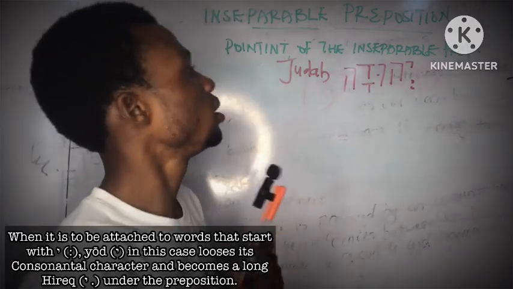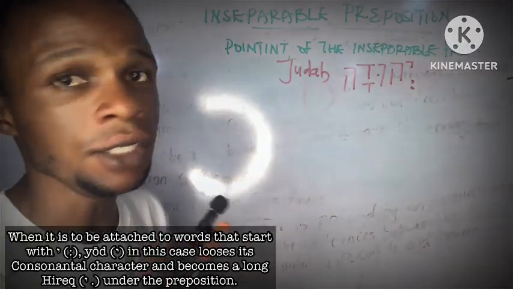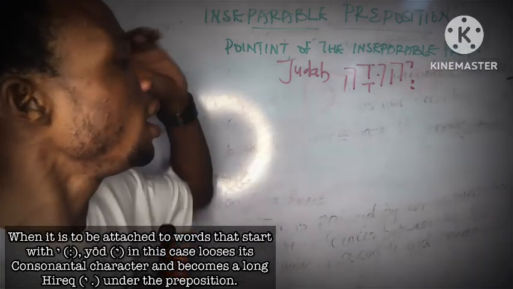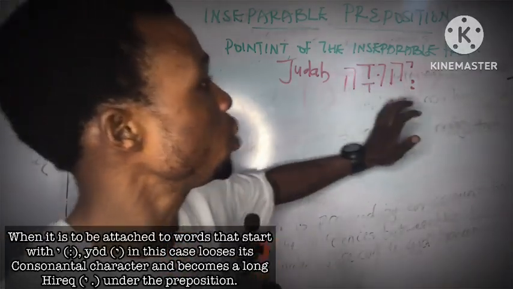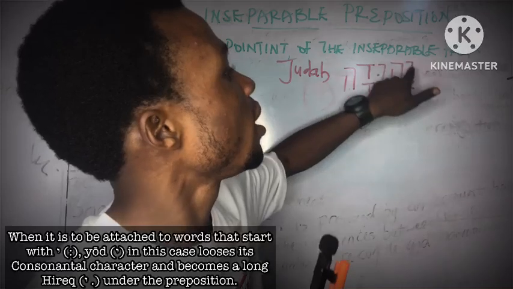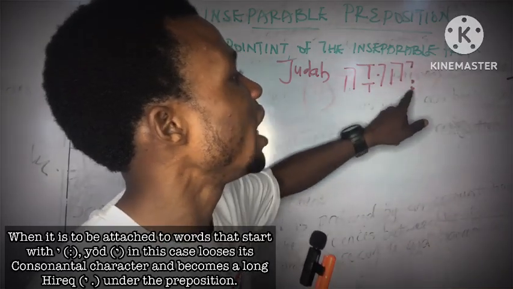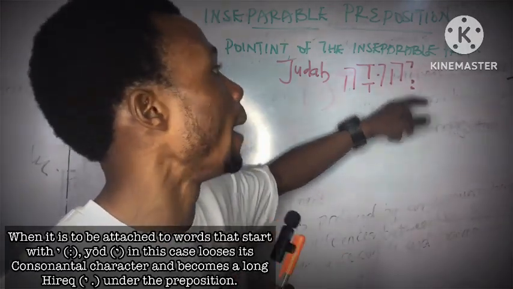You can see what I have written on the board here: Yehuda, that is Judah. Now look at this word very well. This word is starting with yod and shewa.